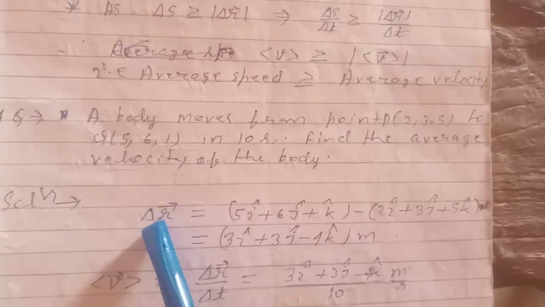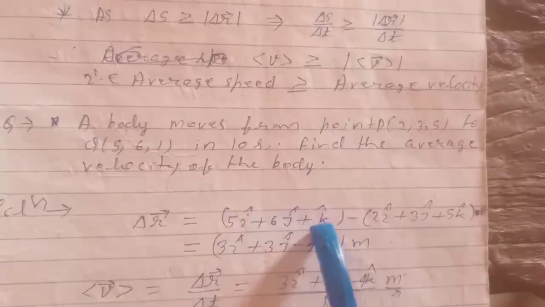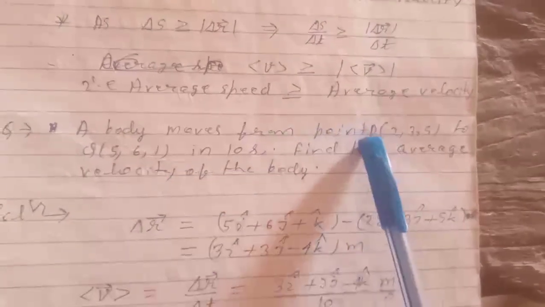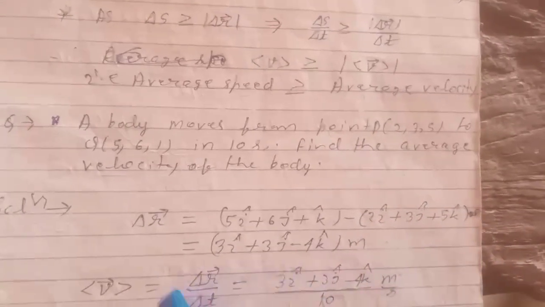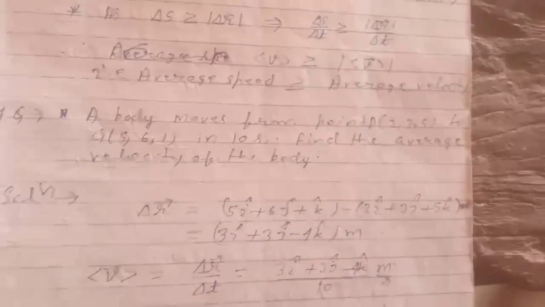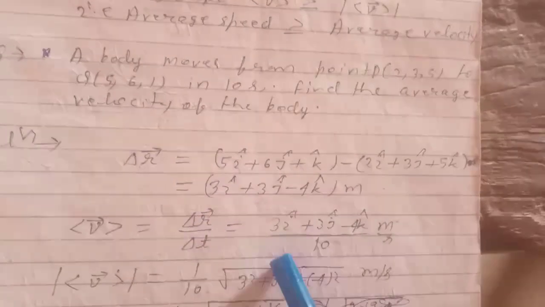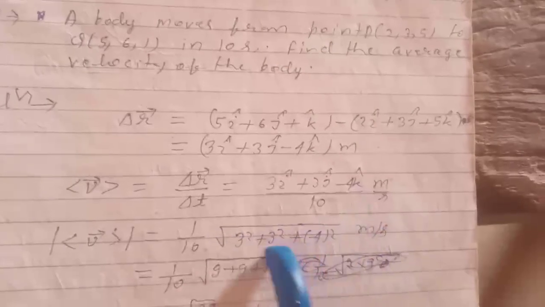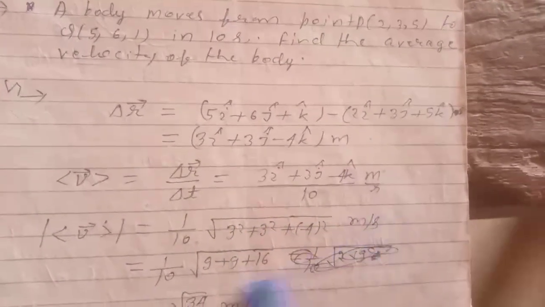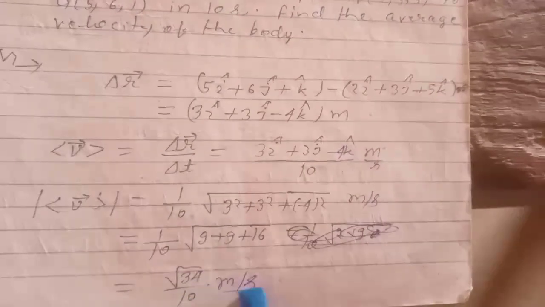So we have del r vector equal to position vector of Q, 5i cap plus 6j cap plus k cap, minus position vector of P, 2i cap plus 3j cap plus 5k cap, which comes out to 3i cap plus 3j cap minus 4k cap meter. Average velocity vector equals delta r by delta t, equals (3i cap plus 3j cap minus 4k cap) by 10 meter per second. Now the magnitude of average velocity is 1 by 10 root of 3 square plus 3 square plus 4 square, that is root 9 plus 9 plus 16, or root 34 by 10 meter per second. Answer.